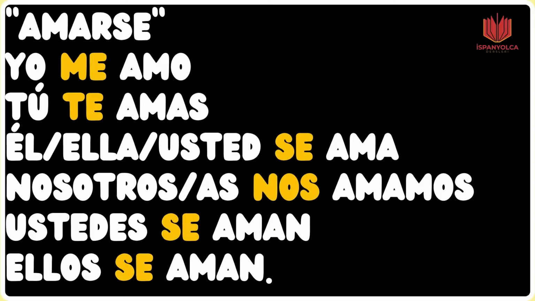Okay? Here I can say yo me amo, I love myself. Tú te amas, you love yourself.